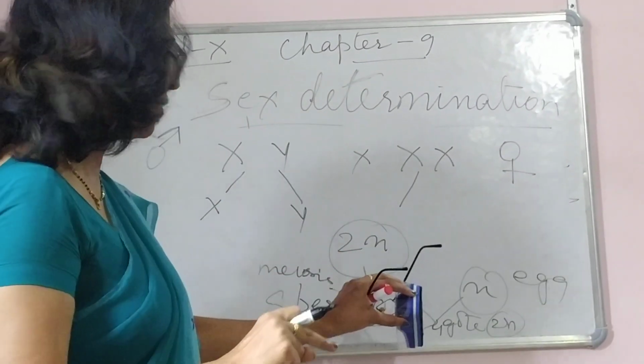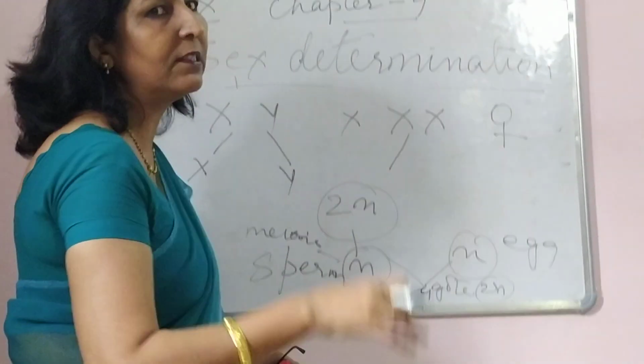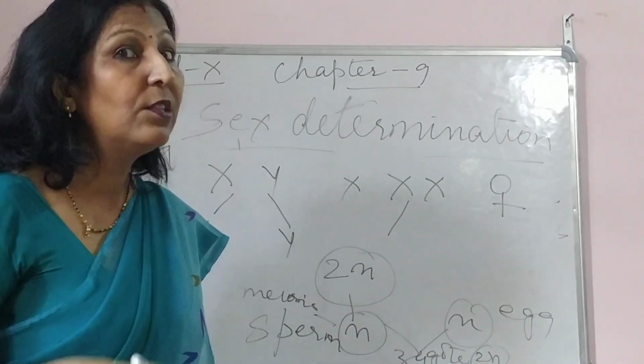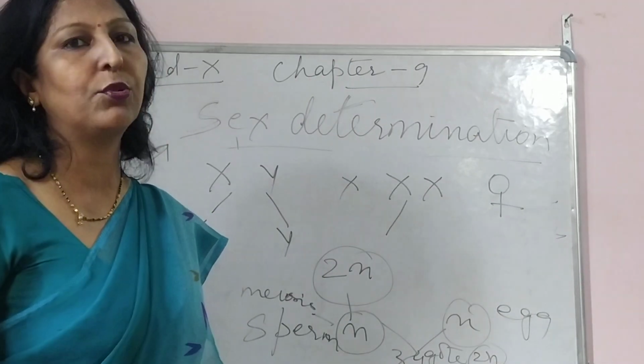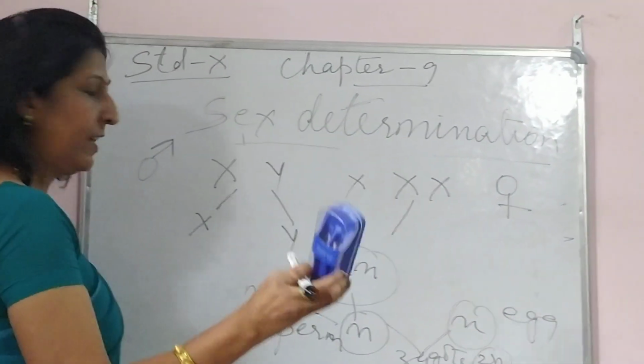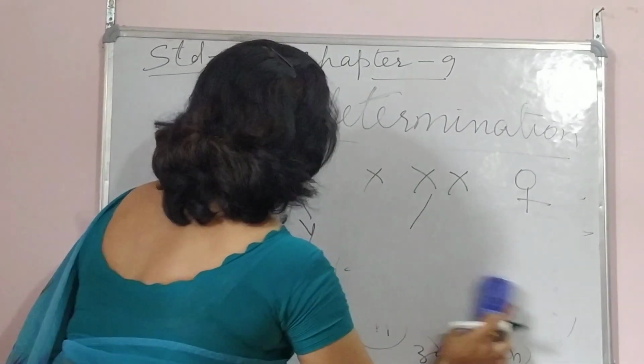ठीक है, तो ये segregation हुआ. पूरा 2n जाएगा मदर से और 2n जाएगा फादर से, the child will have 4n number of chromosomes. It means 23 नहीं 46 pairs हो जाएगा. So that chromosome number will not be maintained. Got it? तो segregation का वही important role है.